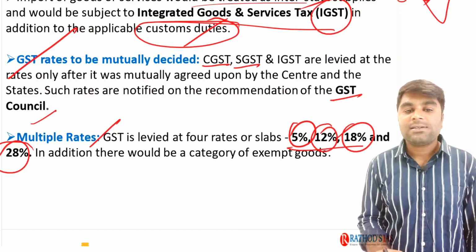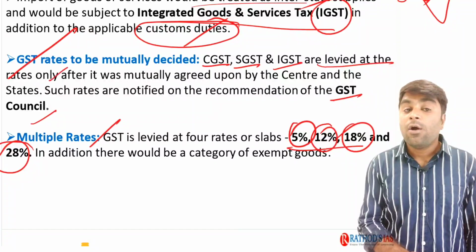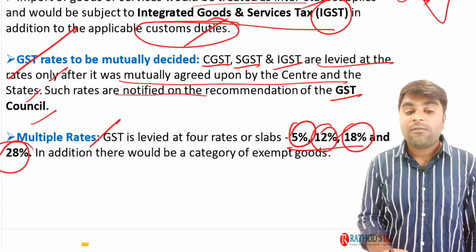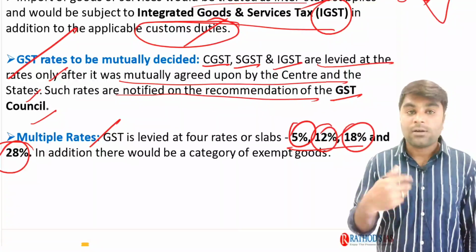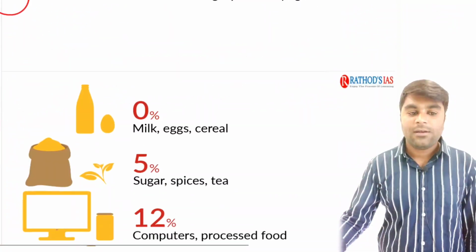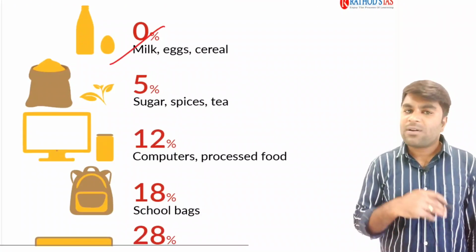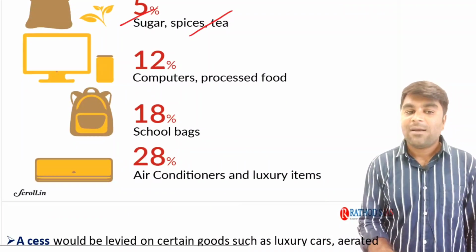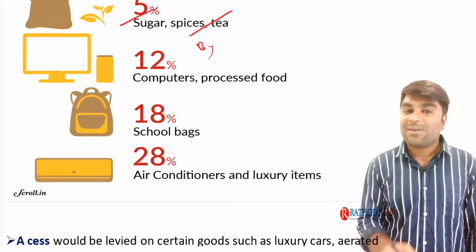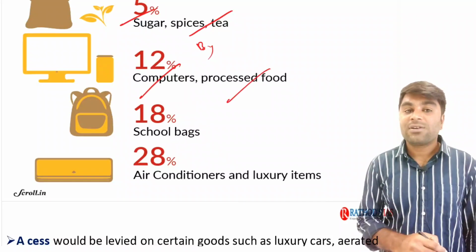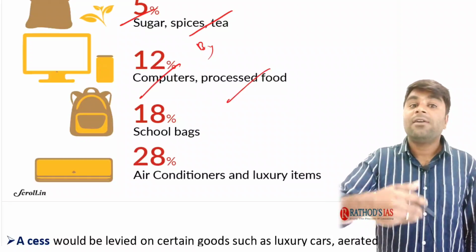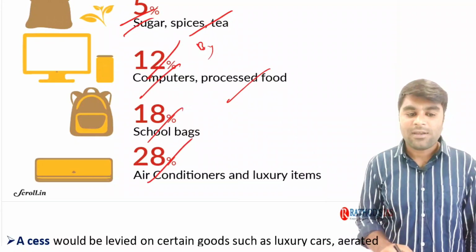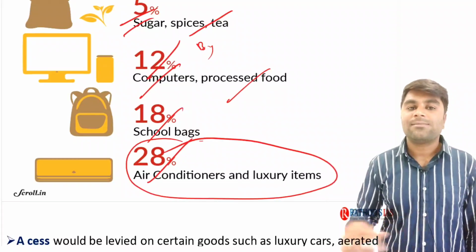See, the CGST, SGST and IGST are levied at those rates only after they were mutually agreed upon by the center and state. Such rates are notified on the recommendations of the GST Council. You should be very careful about it, right? See, on milk, it is 0% tax, completely exempt from the GST. Sugar, spices, 5% tax. Bread, for example, 10% in our example, 12% on computers and food processors. The 12%, 5% and 18% are also levied in the same way as on the bread. On luxury items, 28%, right?